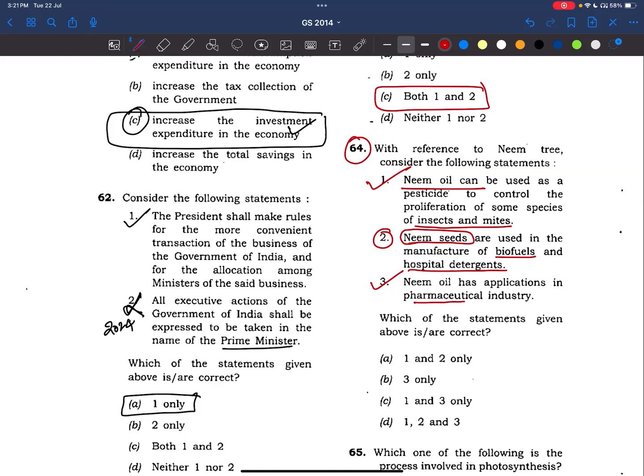In fact, neem seeds and all the neem products are being used to produce biofuels also. But UPSC has given answer 1 and 3. It said the second statement is wrong. Maybe UPSC has its own reasons, but the second statement is true, friends. It can be used in biofuels, and it is being used in the manufacture of biofuels and also hospital detergents.